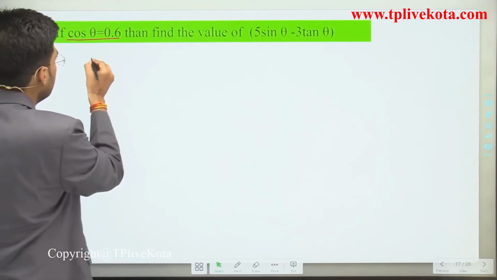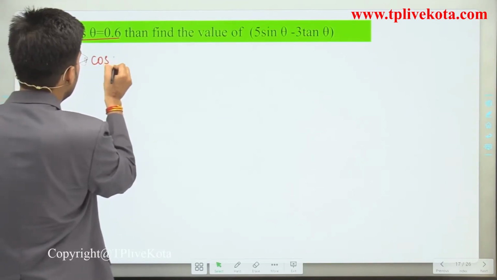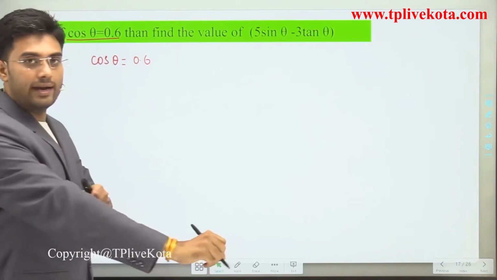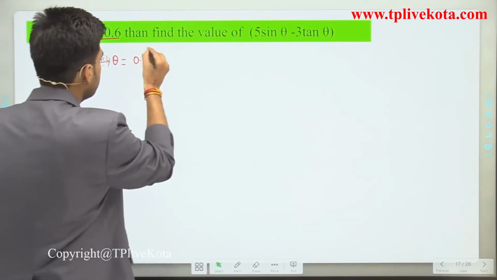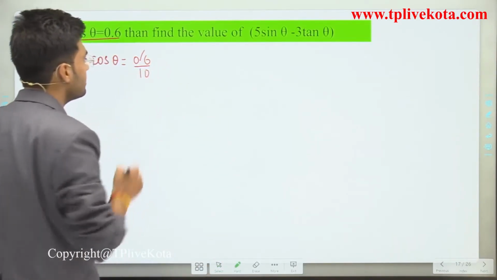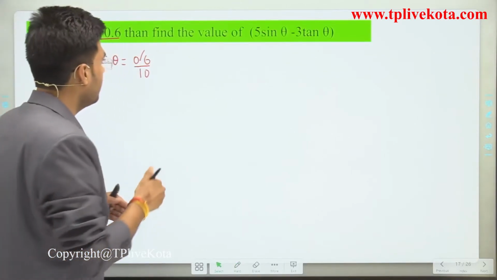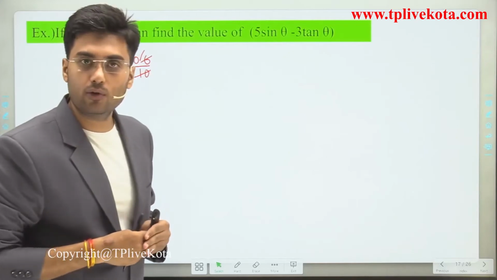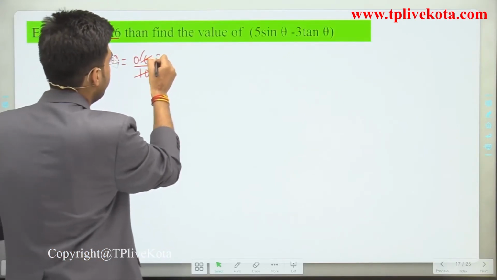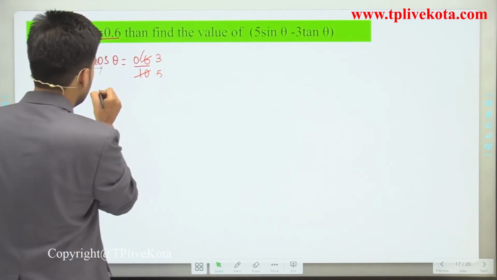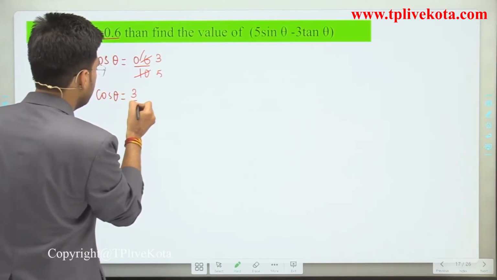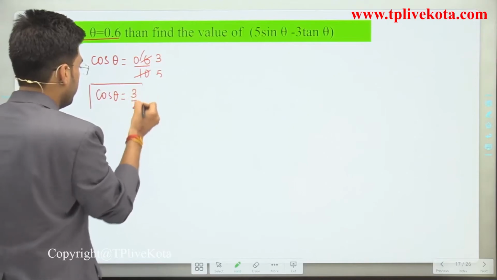First of all, we have cos theta equal to 0.6. When we solve this, we can write it as 6 divided by 10, and we can cancel the denominator and numerator by 2. So cos theta is equal to 3 divided by 5.